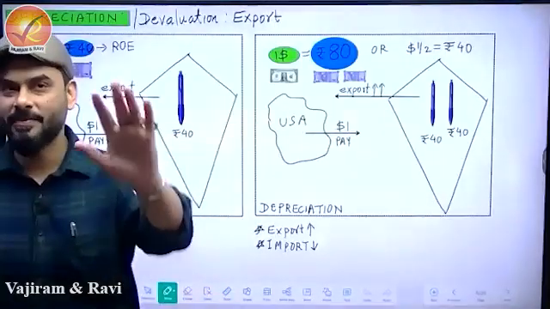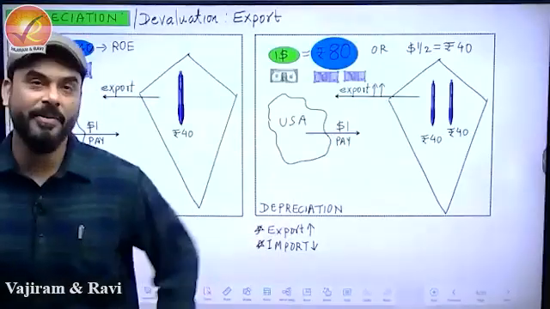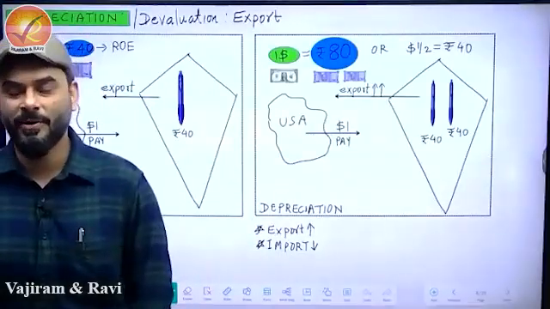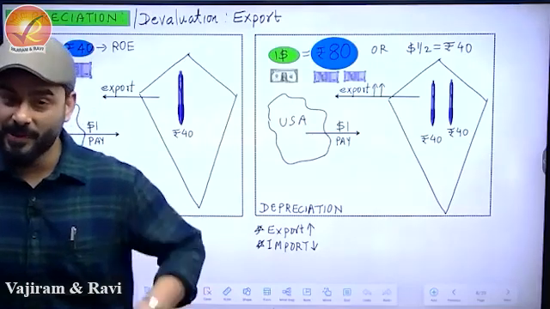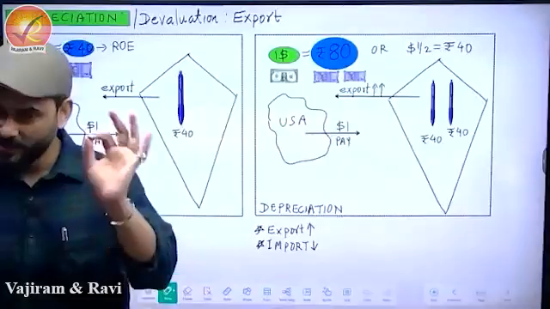If you follow the sequence, I assure you, by the end of this topic, balance of payment and exchange rate, you will have zero doubts and you will understand the entire newspaper well. But you have to follow the sequence that we have decided. This sequence really helps.